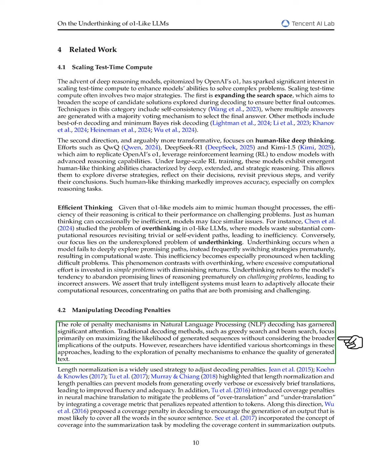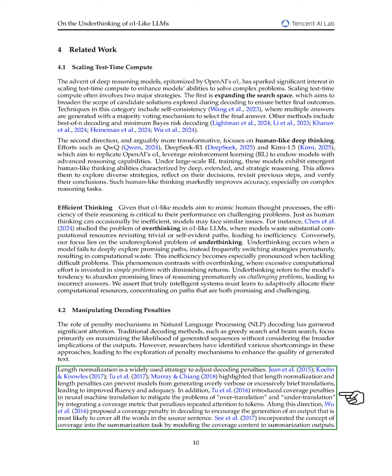We also explore the role of penalty mechanisms in natural language processing decoding. Traditional methods like greedy search and beam search often prioritize maximizing the likelihood of generated sequences without considering the overall quality of the outputs. Researchers have pointed out the limitations of these methods, prompting the investigation of penalty mechanisms to improve text generation.